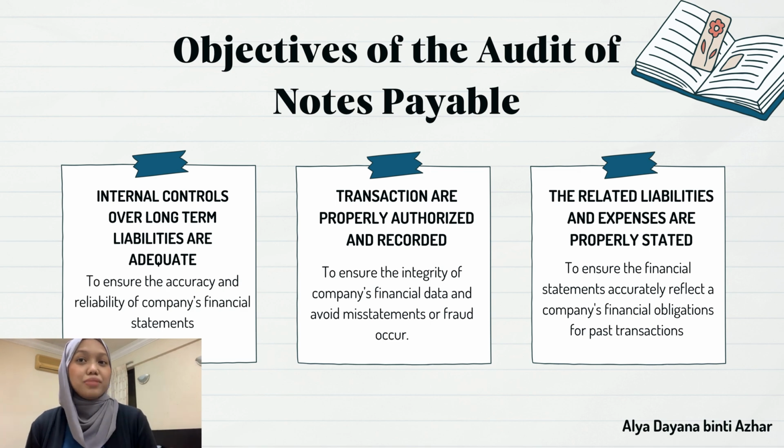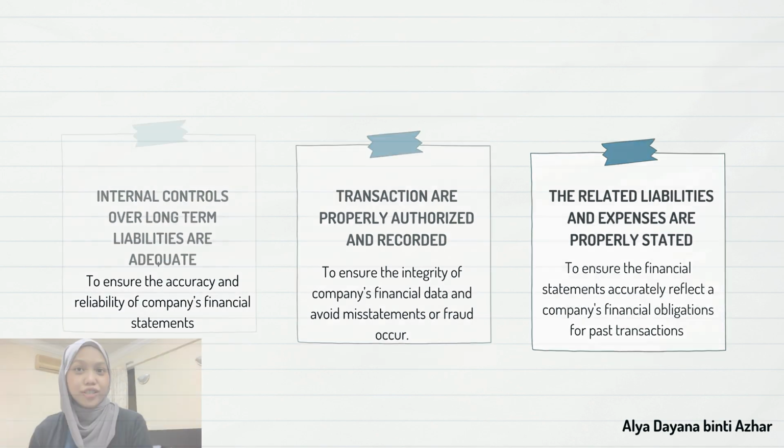There are three main objectives. The first one is that internal control over long-term liabilities is adequate. This is to ensure the accuracy and reliability of the company's financial statements. The second one is that transactions are properly authorized and recorded. This objective is to ensure the integrity of the company's financial data and avoid misstatement or fraud. The last objective is that the related liabilities and expenses are properly stated. This is to ensure the financial statements accurately reflect a company's financial obligations for their past transactions.